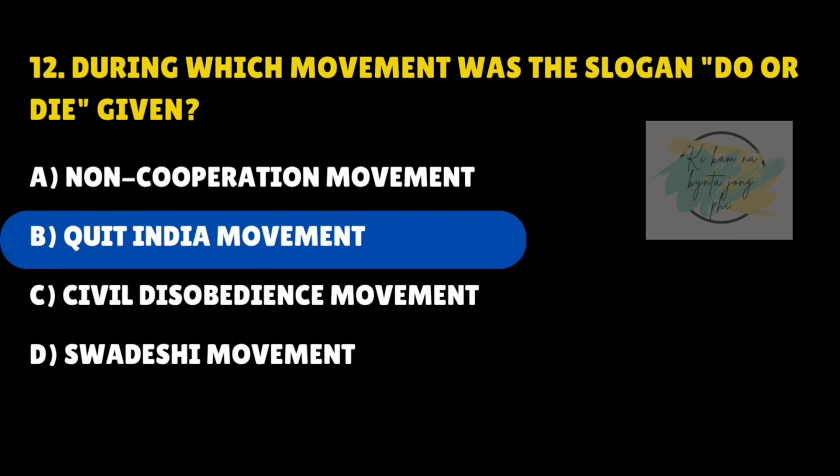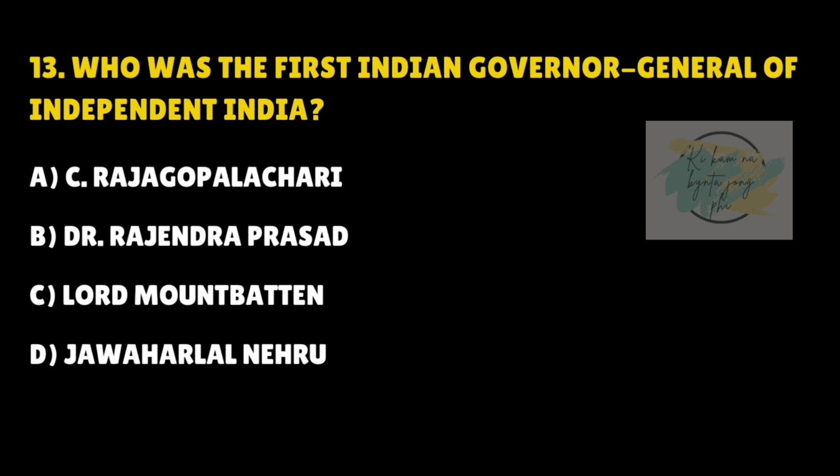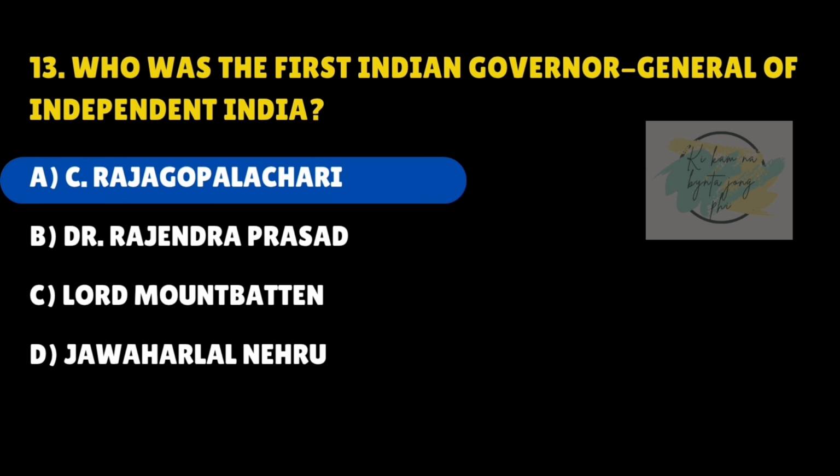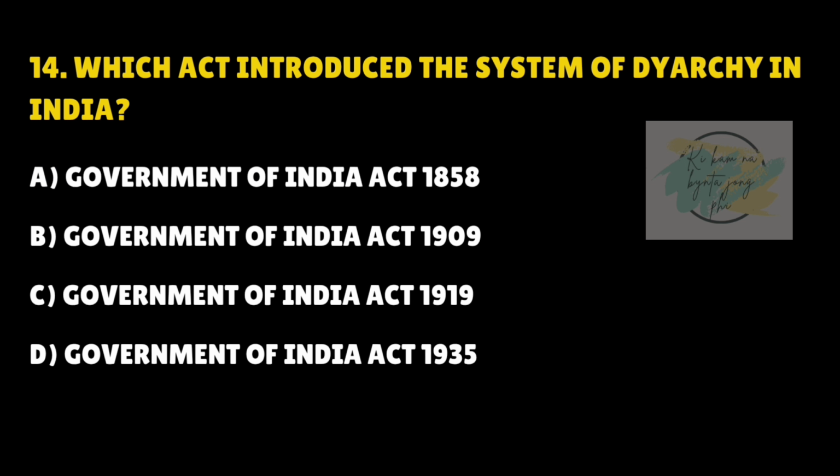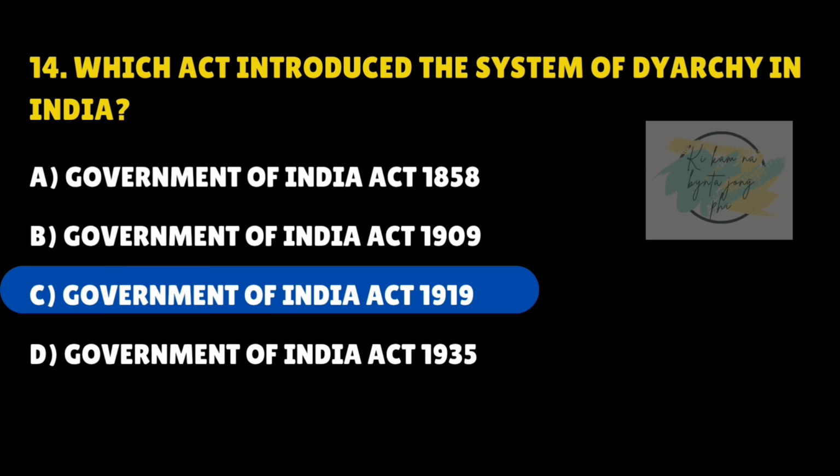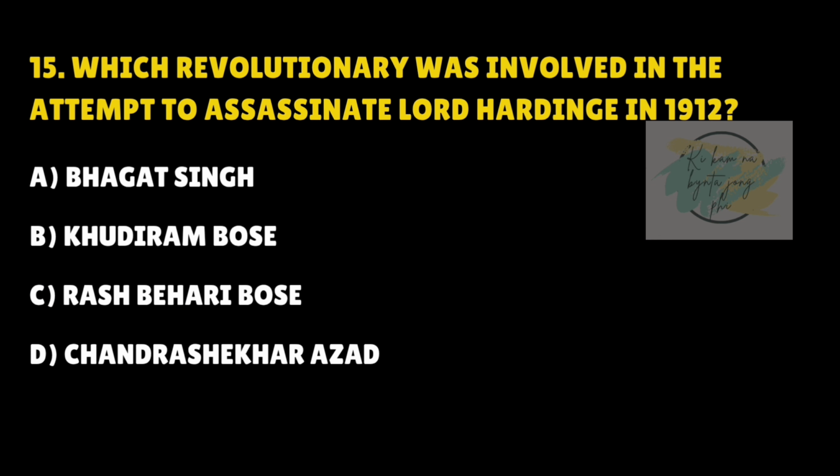Answer is B. Quit India movement. Who was the first Indian Governor General of independent India? Answer is A. C. Rajagopalachari. Which act introduced the system of diarchy in India? Answer is C. Government of India Act 1919.